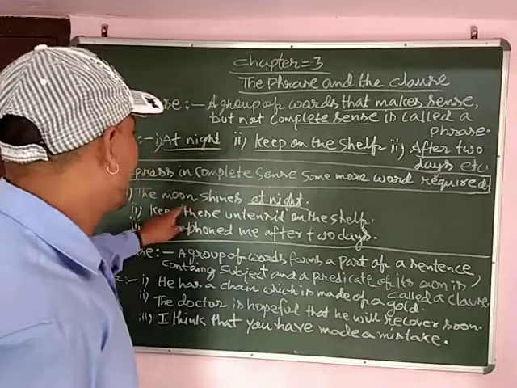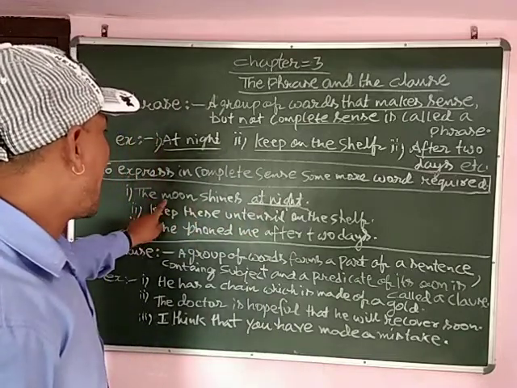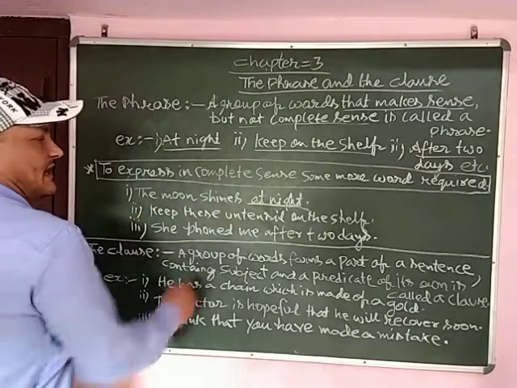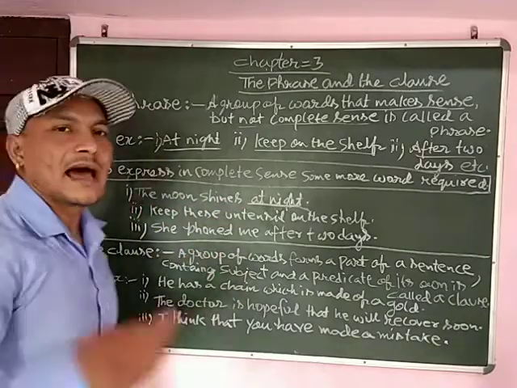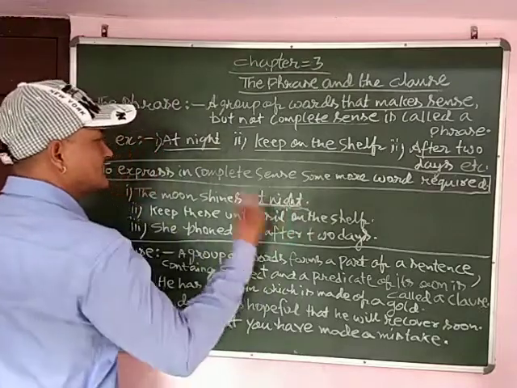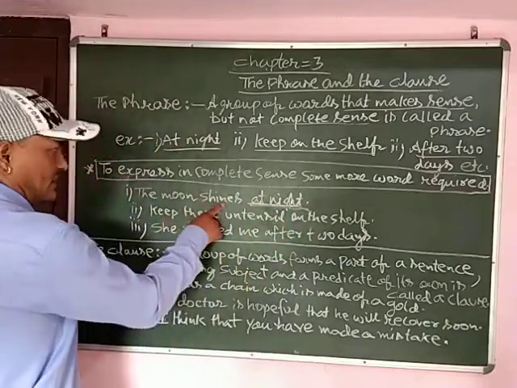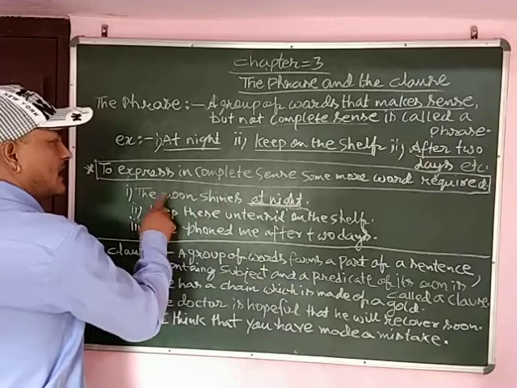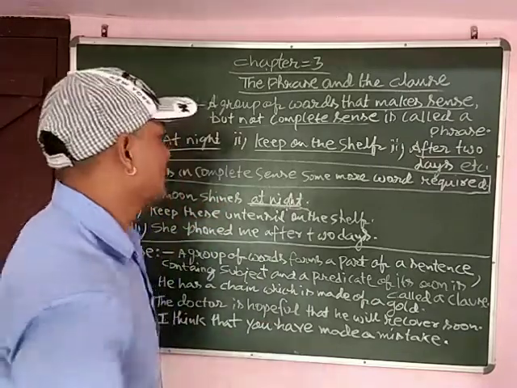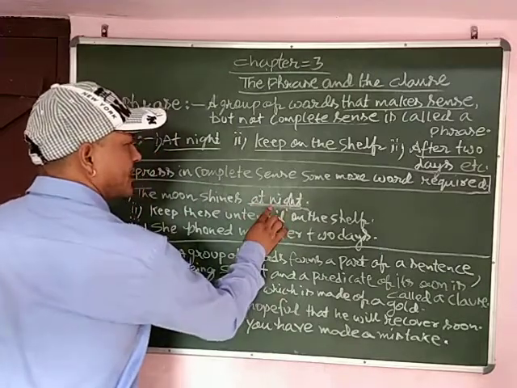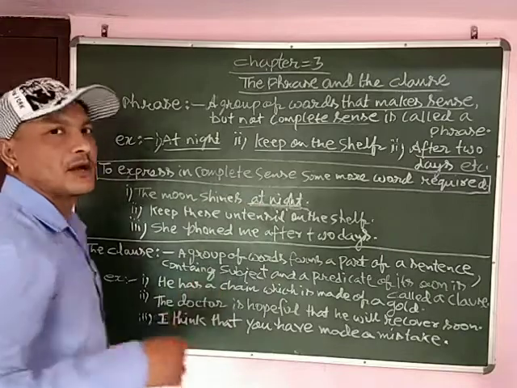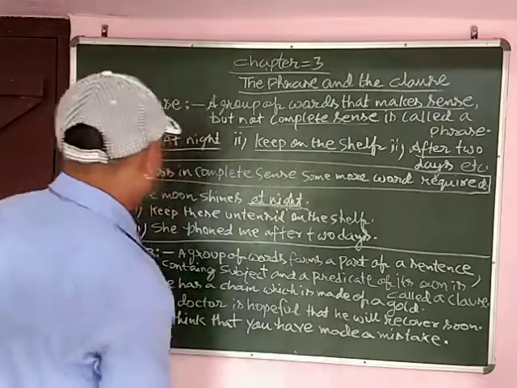Once I added such a group of words, the moon shines at night. तो moon रात को चमकता है. तो at night में क्या चमकता है? What is shining? The moon is shining. That's why we can say that the moon shines at night. यानी कि रात को moon चमकता है. That's why at night is a phrase. Some words I added, it becomes a sentence and a meaningful one.